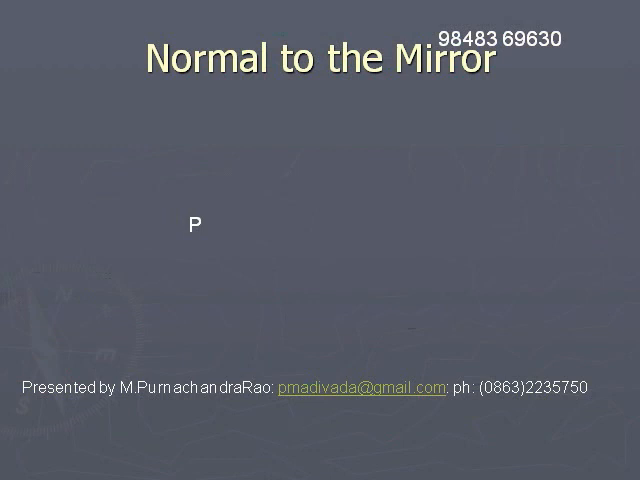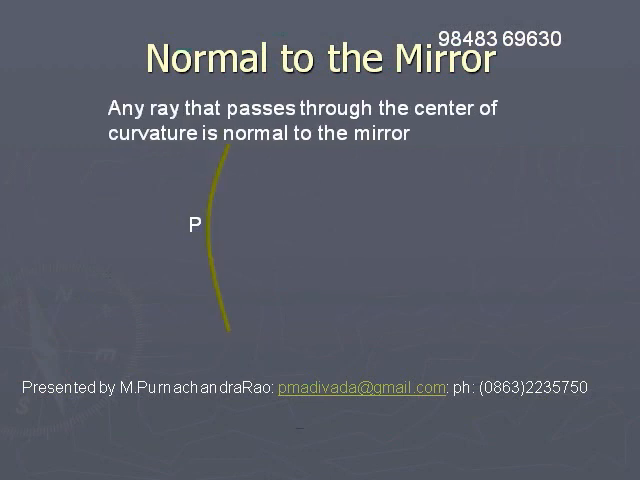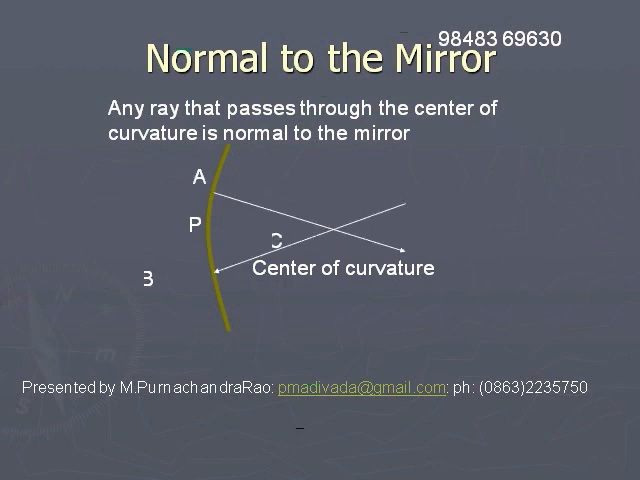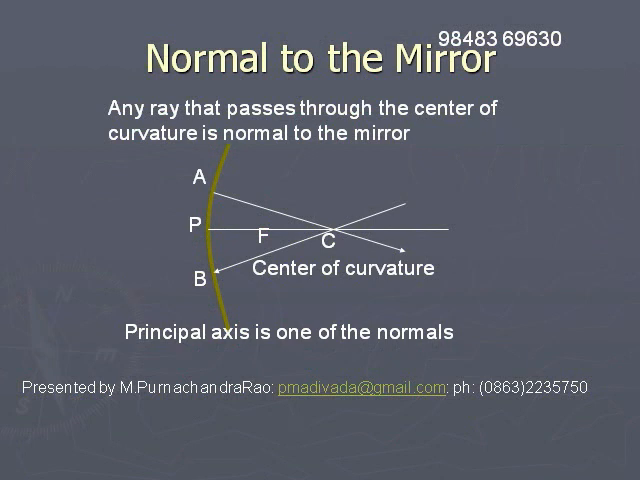Normal to the mirror: any line from the surface of the mirror that passes through the center of curvature is normal to the surface of the mirror. So a normal to the mirror means the line from the surface of the mirror which passes through the center of curvature. The principal axis is also one of the normals to the mirror.